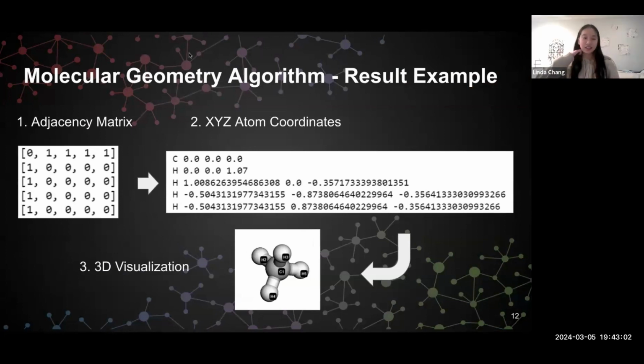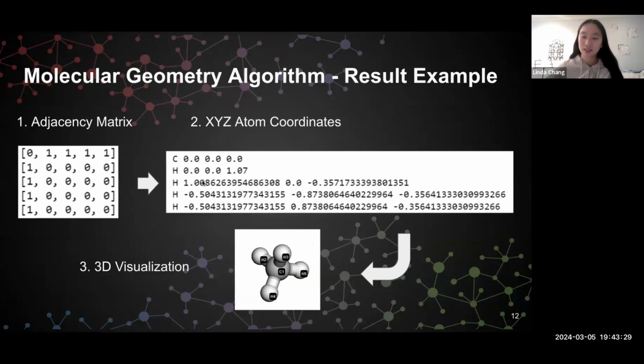Okay, so let's take a look at an example of this algorithm at work. As you can see in our first screenshot there, we have an adjacency matrix. This is of a CH4 molecule where one carbon at the top is bonded to 4 different hydrogens, as you can see by all those 1 bonds there. So basically our algorithm will go through and calculate that this is a tetrahedral molecular geometry, and then it'll create an XYZ file based off of that.